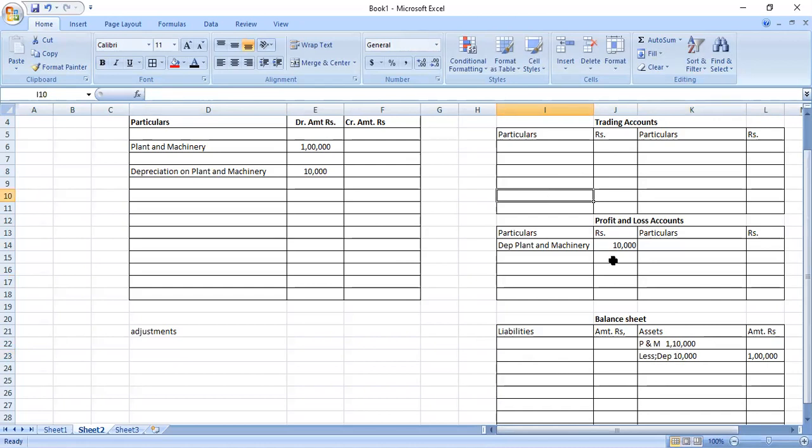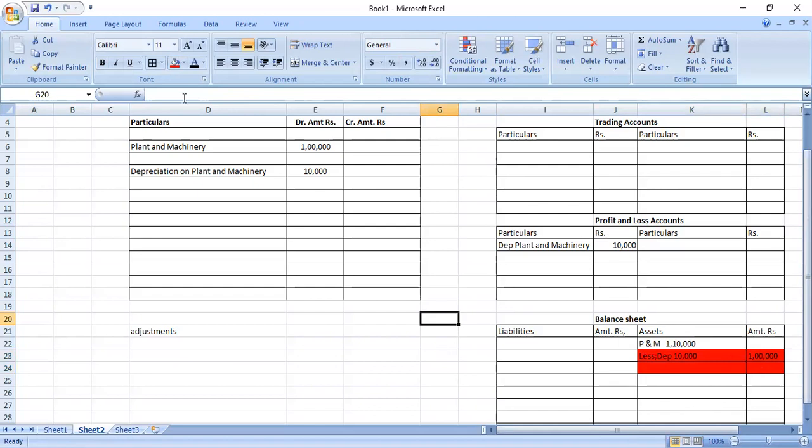Because if you are preparing the manufacturing account, the machinery is used for manufacturing and depreciation of plant and machinery is a manufacturing expense. It is to be debited to manufacturing account. But as you do not yet understand the manufacturing account, I consider your profit and loss account okay. But here, this is really very, very dangerous area. More dangerous. You have not corrected it.